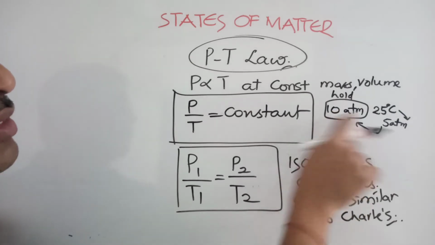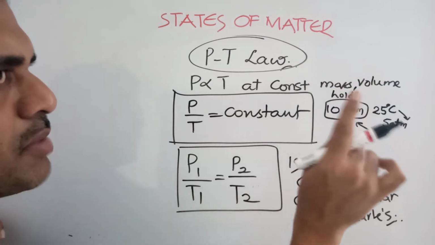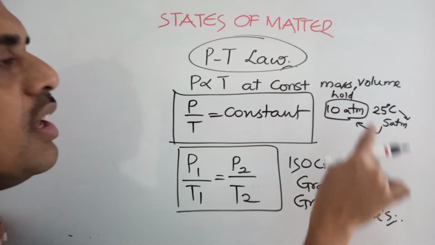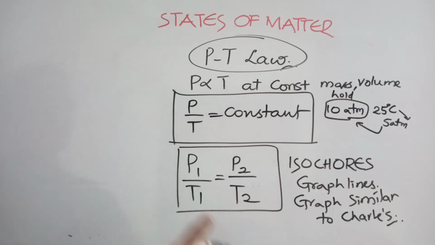This is P2, this is P1, this is T1 in Kelvin. Temperature must be in Kelvin in chemistry. So this must be converted to Kelvin, and you get the second temperature by applying P1 by T1 is equal to P2 by T2. Cylinder explosion type of questions can be asked based on this pressure temperature law.